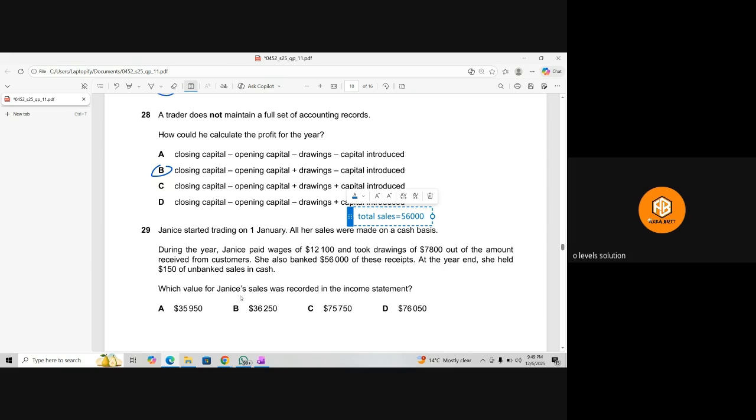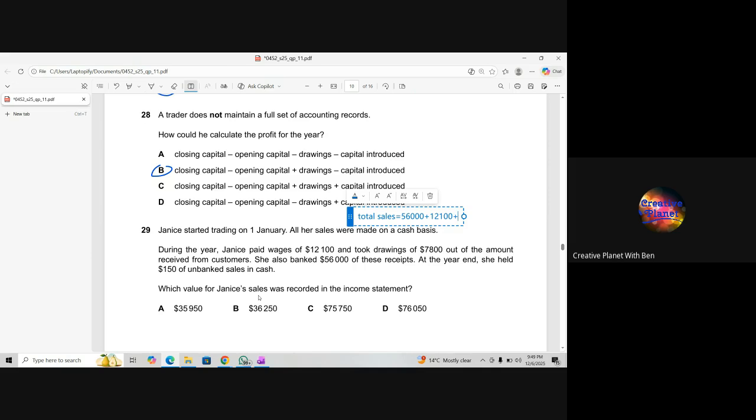So 56,000, this is also part of those cash, and the wages she paid is also part of it. So 56,000 plus 7,800 plus 150 plus 12,100. If you calculate all this, you will get your answer. Are you understanding what I'm saying?